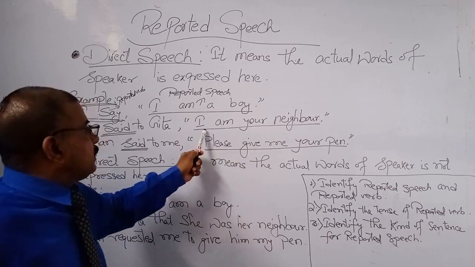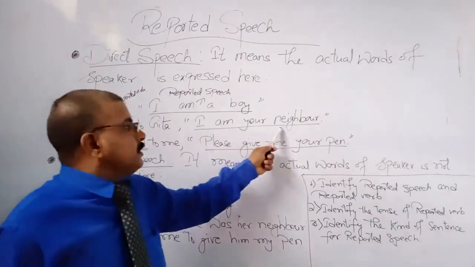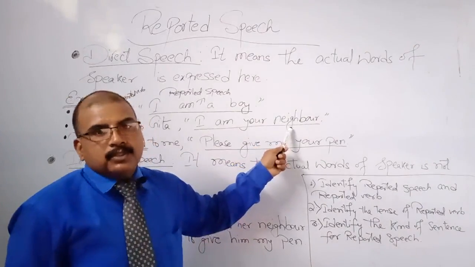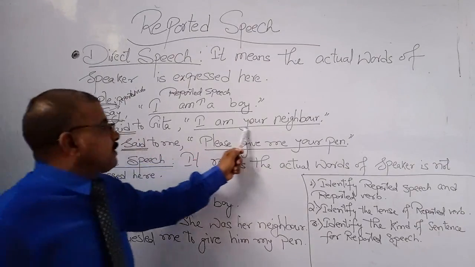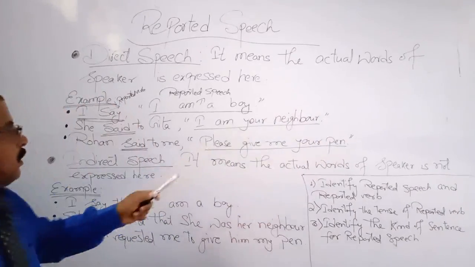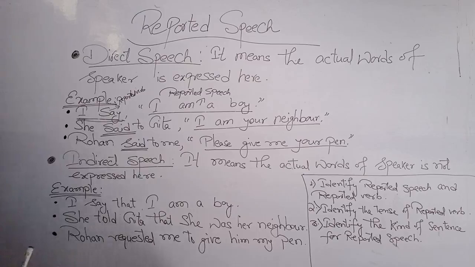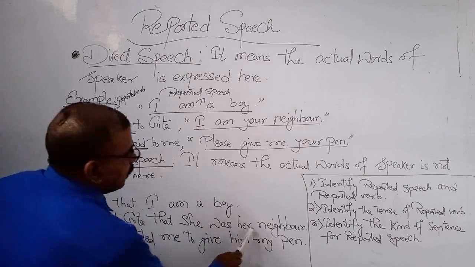"I am your neighbor" denotes simple present tense, and as the reported verb "said" denotes simple past, this simple present changes to simple past. So: she told Geeta that she was her neighbor.